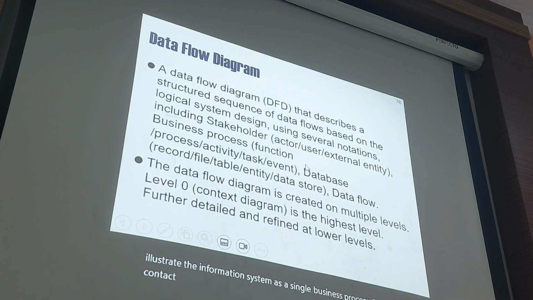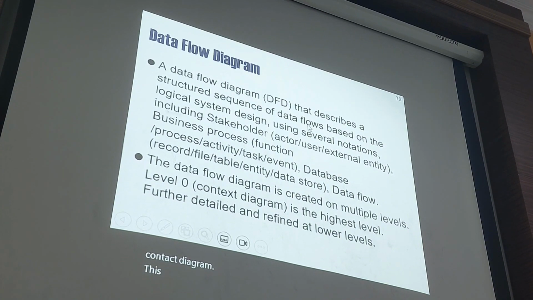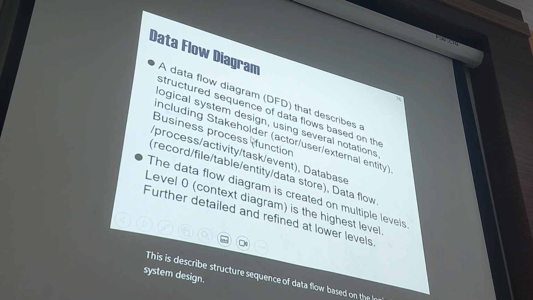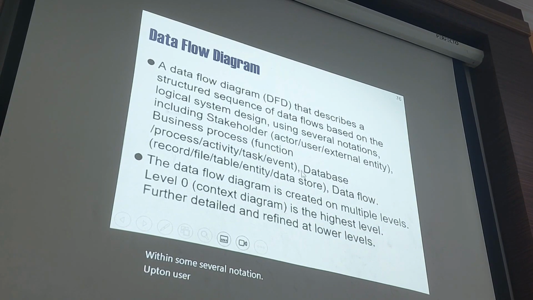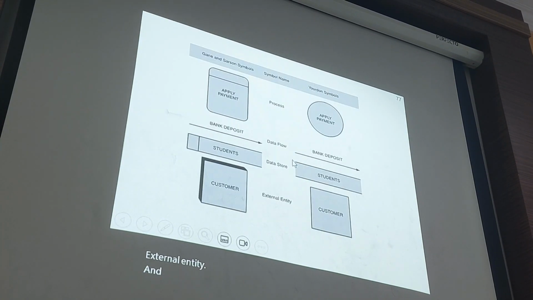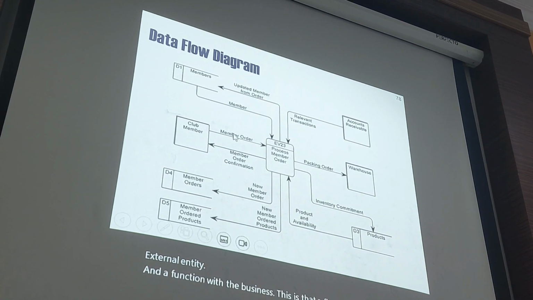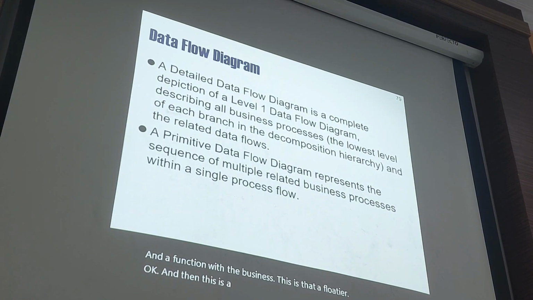The data flow diagram describes the structured sequence of data flow based on the logical system design, with some organization, actor, user, external entity, and functions in the business. This is a data flow diagram. And then this is a detailed data flow diagram.